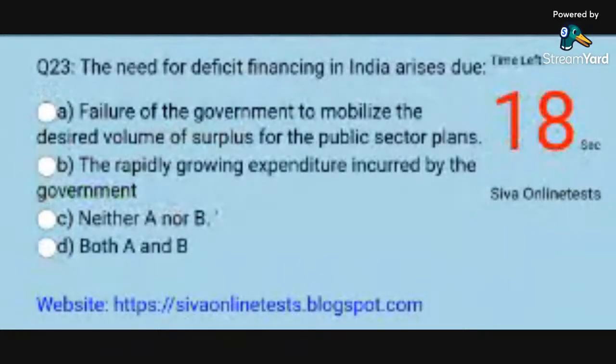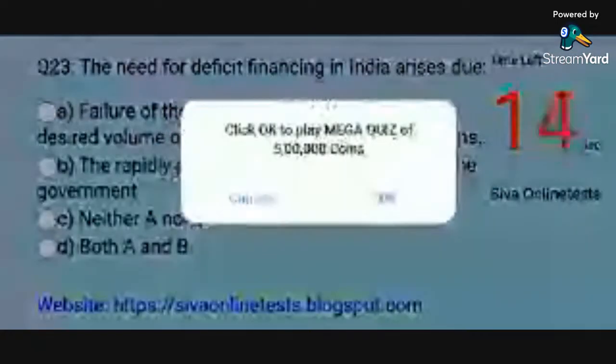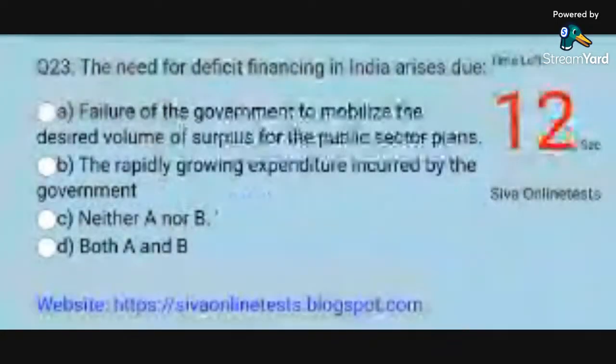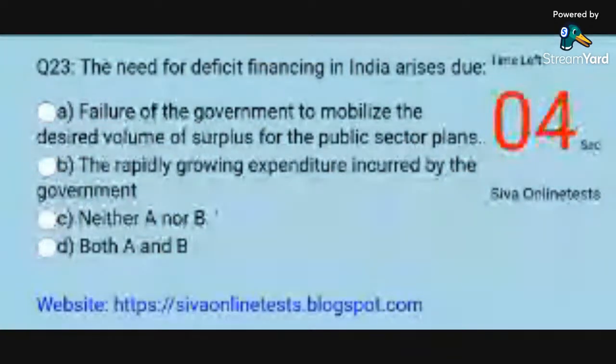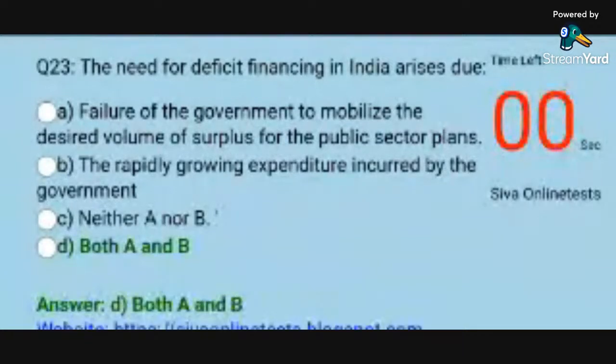Question 23. The need for deficit financing in India arises due. Options. A. Failure of the government to mobilize the desired volume of surplus for the public sector plans. B. The rapidly growing expenditure incurred by the government. C. Neither A nor B. D. Both A and B. Answer. D. Both A and B.